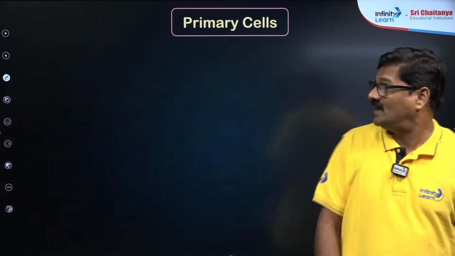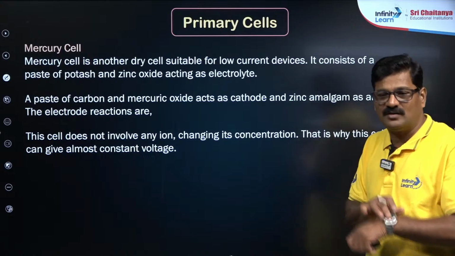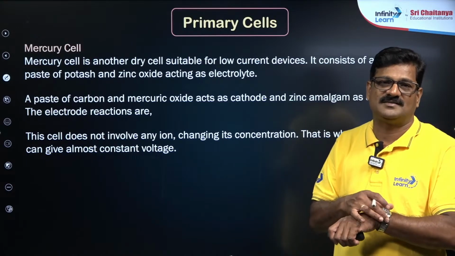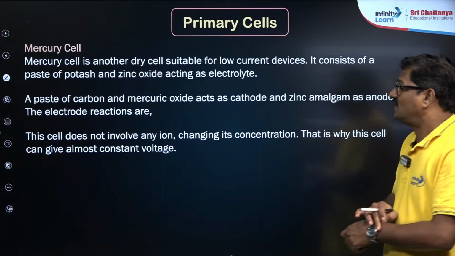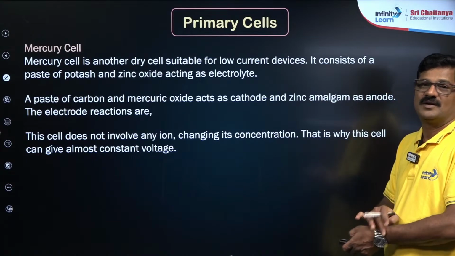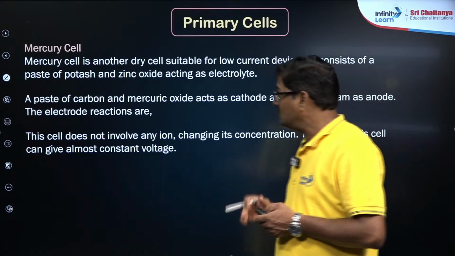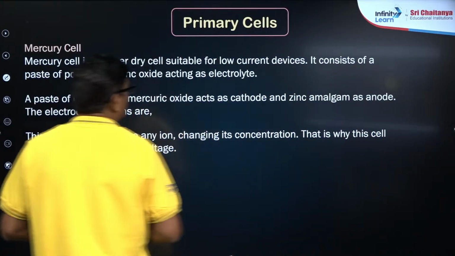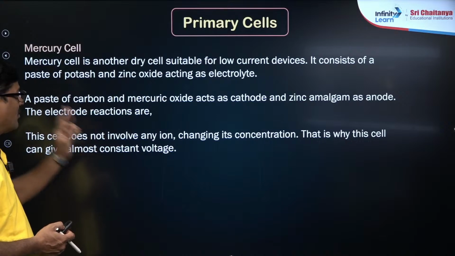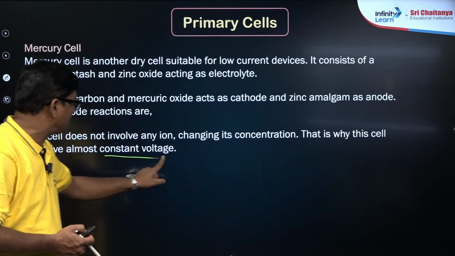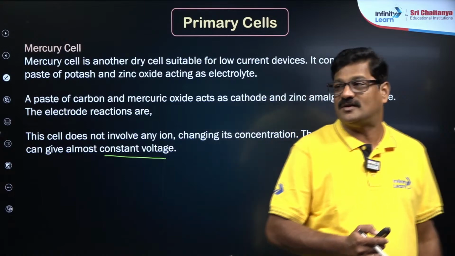Fine. And also you can say the mercury cell. You all use mercury cells in wrist watch batteries, and you can also use these in the remote control sometimes. Okay. And car remote control, you have a mercury cell. Mercury cell is another cell suitable for low current devices, and it gives you a constant voltage. That is the speciality of this primary cell, and it is also called a button cell.